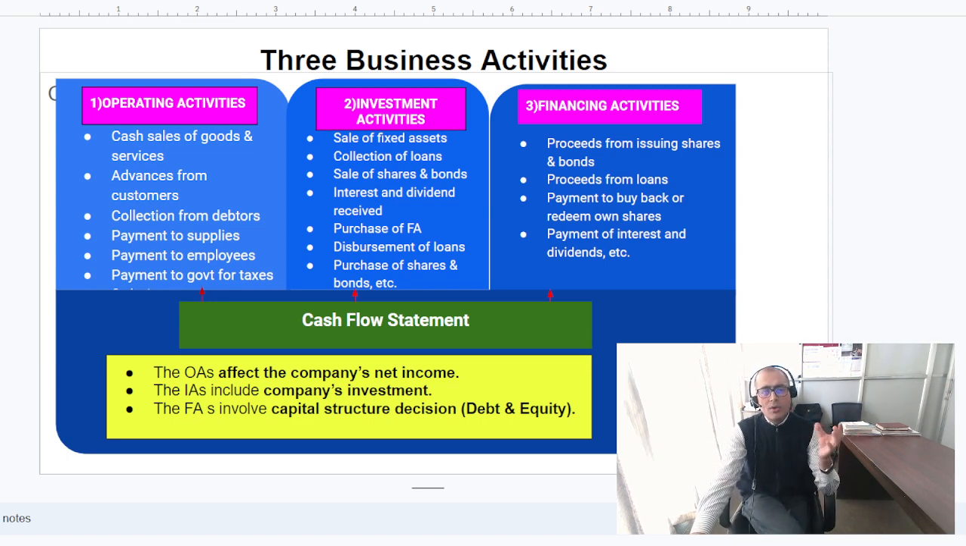cash balance. Okay, today we discussed how we could estimate the operating cash flow by using the direct approach, friends. And in coming days I will be discussing the investing activities and the financing activities, friends. Okay, these are the things that I would like to share today.